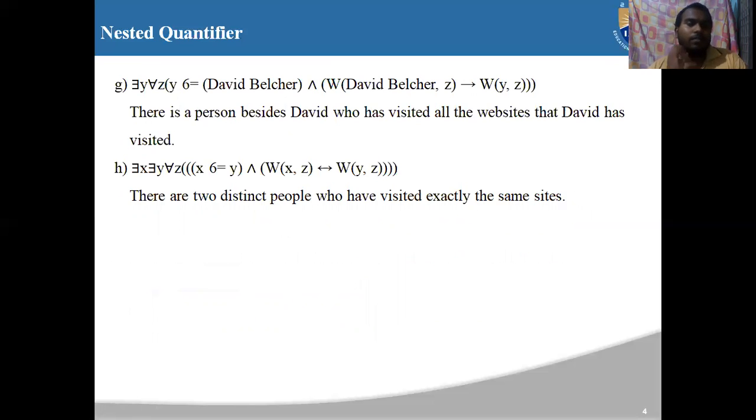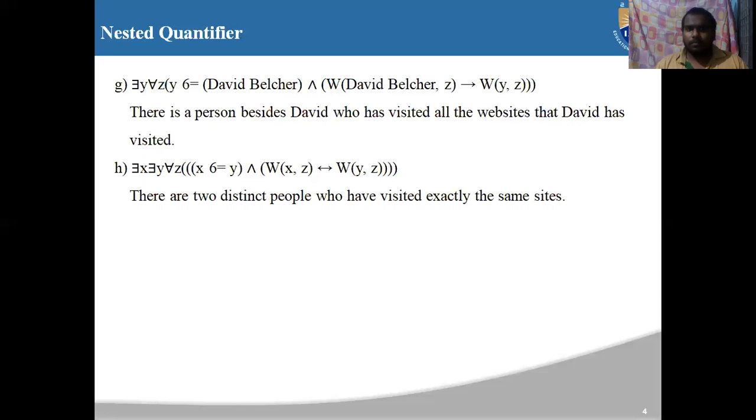Coming to G: there exists y for all z, where y is not equal to David Blecher, and if W of David Blecher comma z then W of y comma z. The statement is that there is a person besides David who has visited all the websites that David has visited.